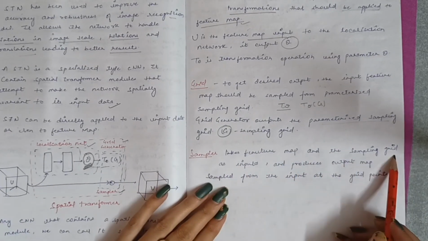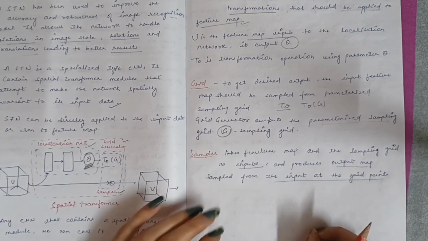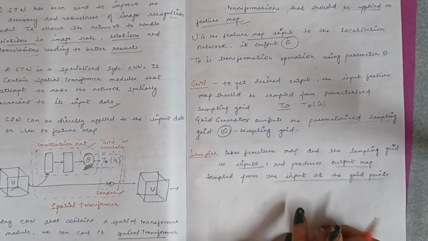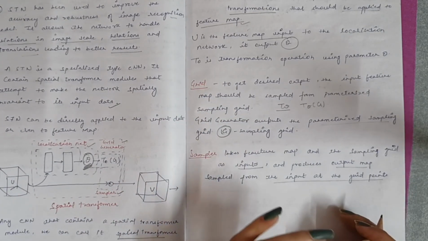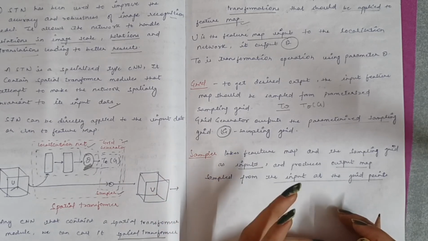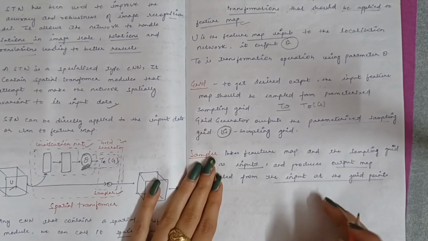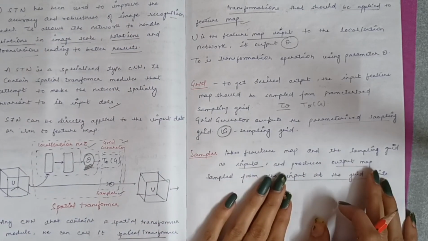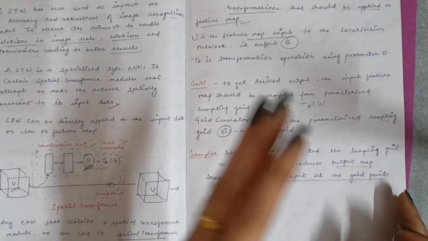The next one is the sampler. It takes the feature map and the sampling grid as input and produces the output map sampled from the input at the grid points. So what does the sampler do? The sampler applies a spatial transformation to the input data based on the grid generated, and it uses different interpolation methods, like bilinear or nearest neighbor interpolation, to perform the sampling operation. The point to be noted is that both grid generator and sampler are parameterless operations, that is, they do not have any trainable parameters within them, and in this regard they are comparable to a max pooling layer.